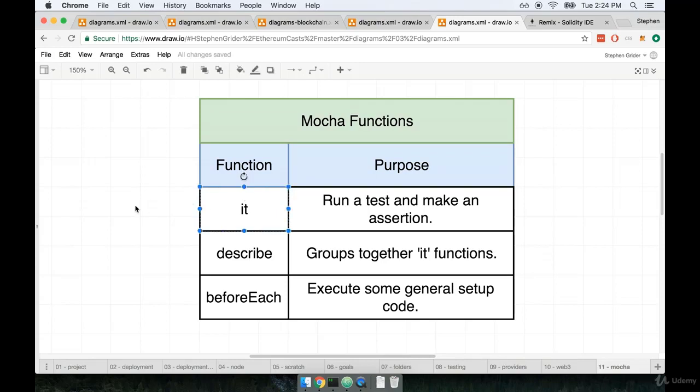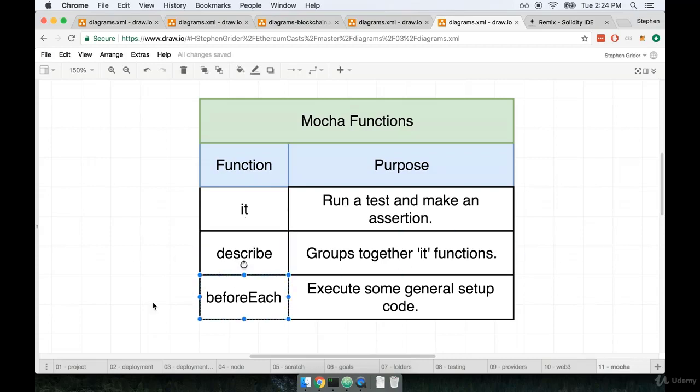If the it statement is the core of any test, then describe is what we use to group certain functions together. We use describe to group together a collection of it functions. Describe is really just organizational in nature. Describe just helps us group together certain functions that are testing the same thing, so that when we go and look at those tests in the future, or when we look at the output of our testing report, we can understand that certain groups of our test are related. And we'll see an example of that very shortly when we actually make use of describe.